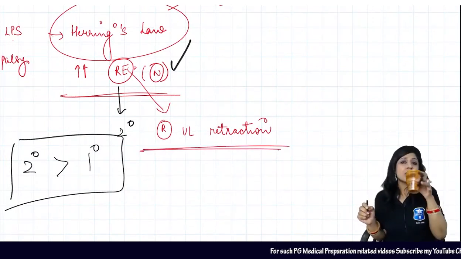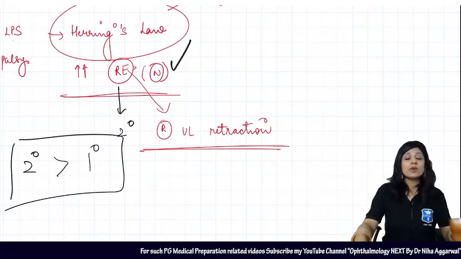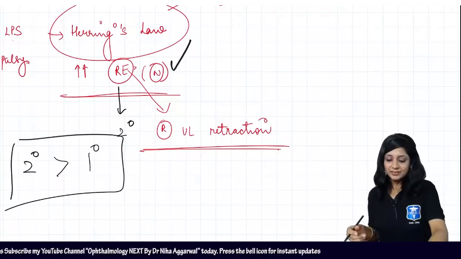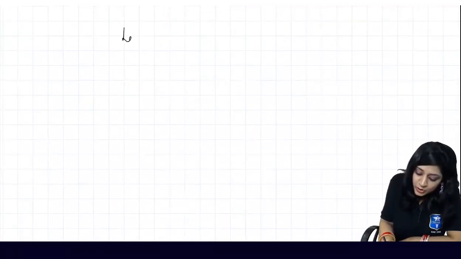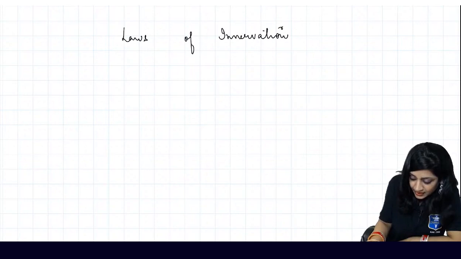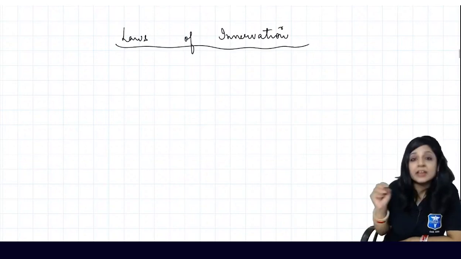What is Hering's law? And what is the name of the other law? There are actually two laws of innervation.